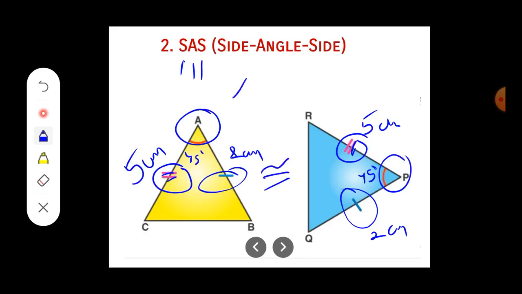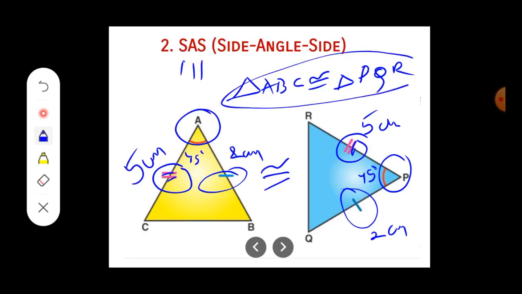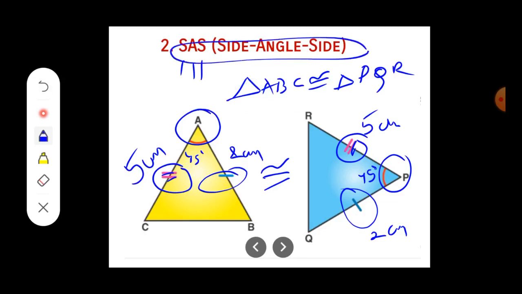We will write it as triangle ABC is congruent to triangle PQR. So these two triangles are congruent exactly, by the SAS rule.